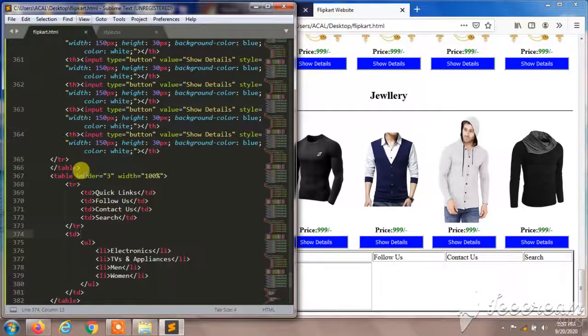So I'm going to add some width to make each section equal.